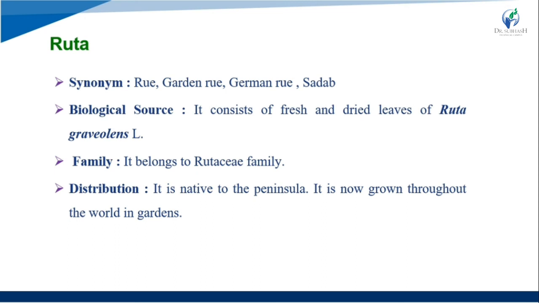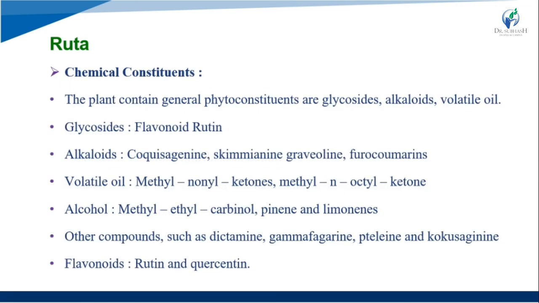Ruta is cultivated in gardens all over the world. Its chemical constituents: the plant contains glycosides, alkaloids, and volatile oil. The glycoside is the flavonoid rutin. The alkaloids are kokusaginine, skimmianine, graveoline, and furocoumarin. The volatile oils are methyl nonyl ketone and methyl n-octyl ketone.